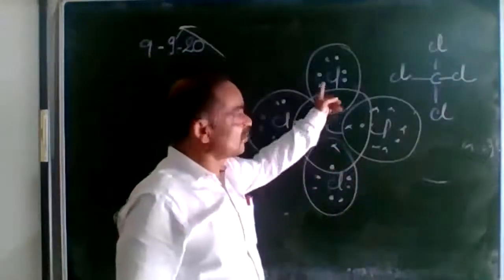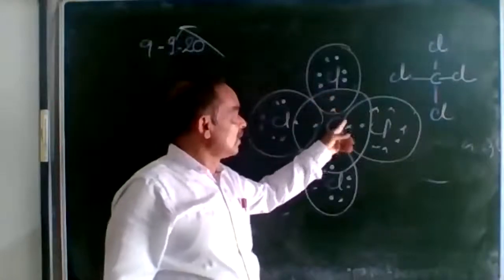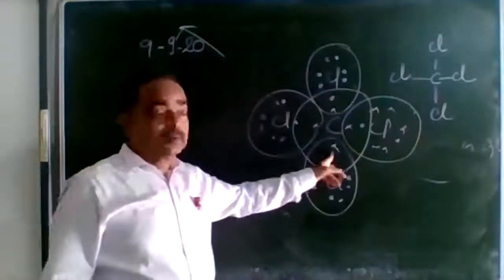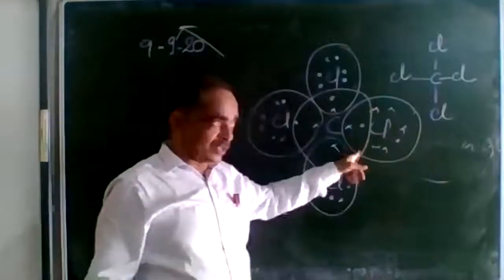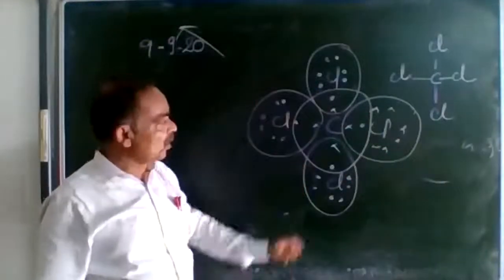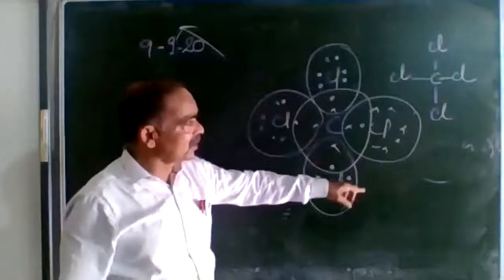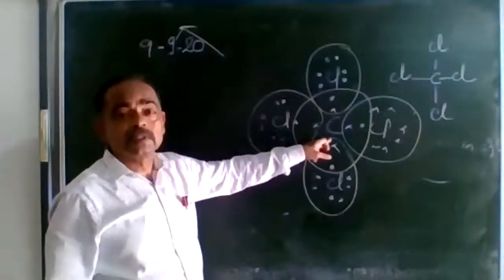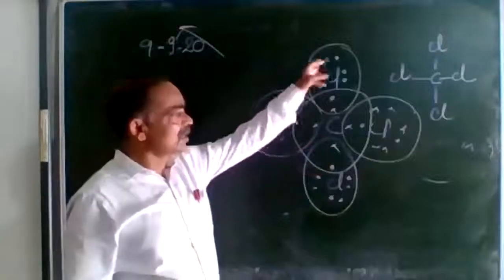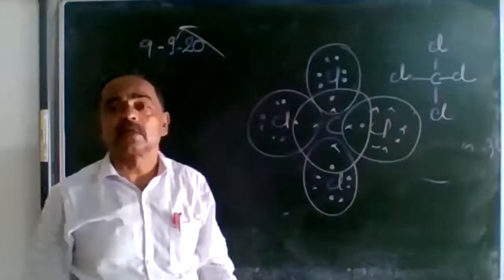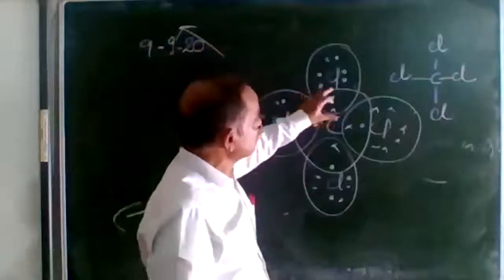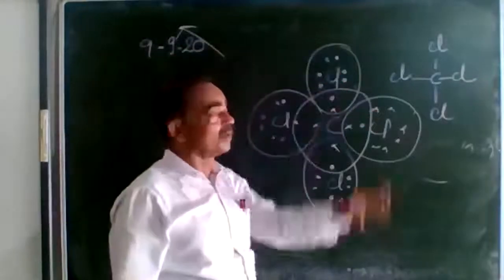So the structure CCl4. Carbon, once again, you have understood carbon has got 4 valence electrons. Chlorine is having 7 valence electrons. Each chlorine has got 7. So chlorine needs 1 electron to complete the octet, so it shares it. That's it. Sharing the electron is taking place, and since chlorine shares an electron with carbon, carbon also shares its electron with chlorine. So the structure formed is this, and this is CCl4.